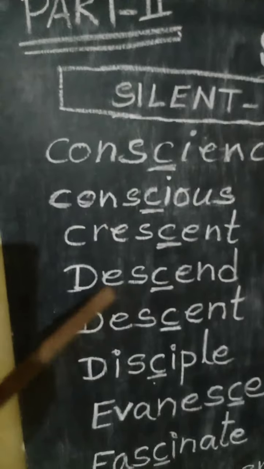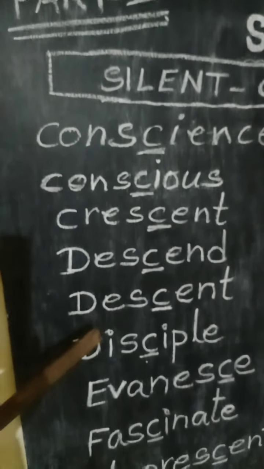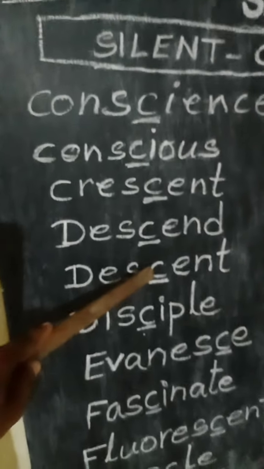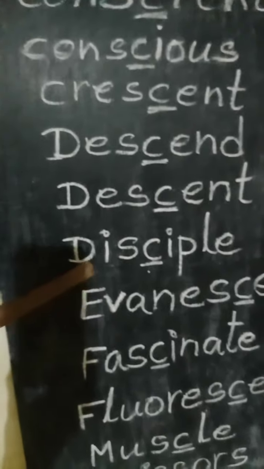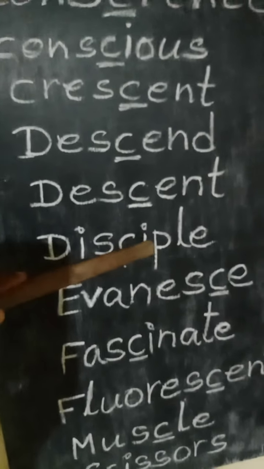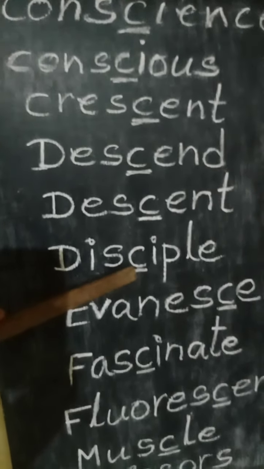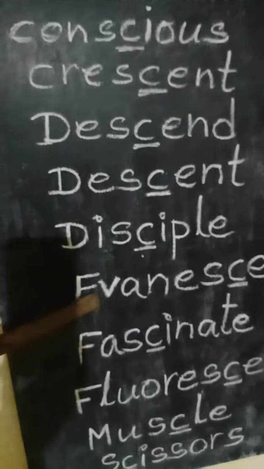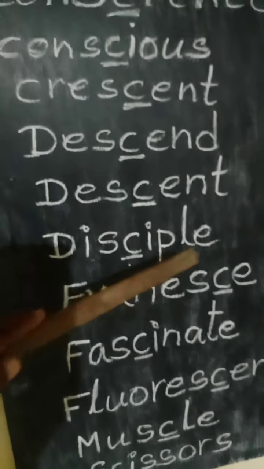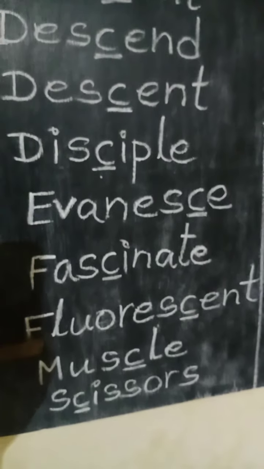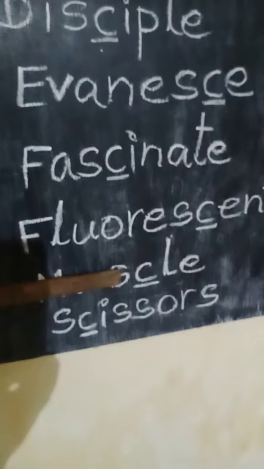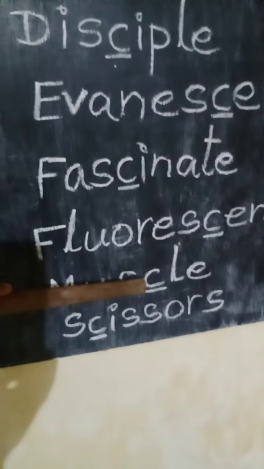Descent. Descent. Here the underlined letter is C. Descent. Here you see disciple. Disciple. C remains silent here. Evanesce. Evanesce. Passionate. Passionate. Thus fluorescent. Fluorescent. Muscle. Muscle.